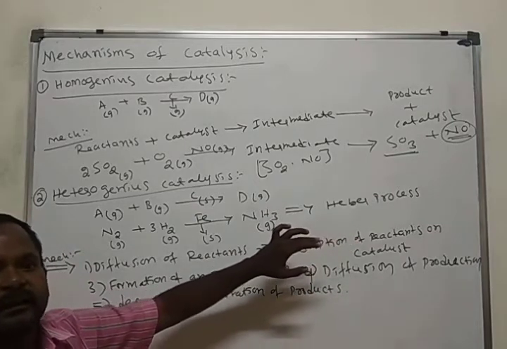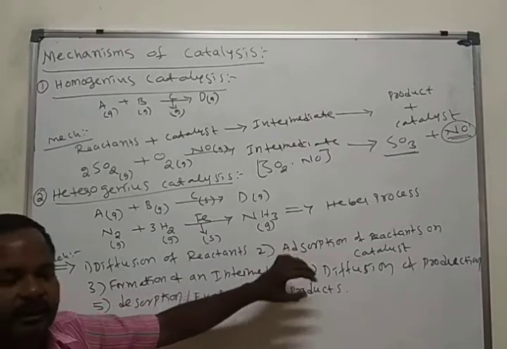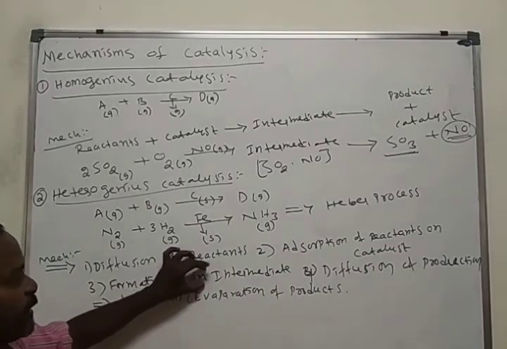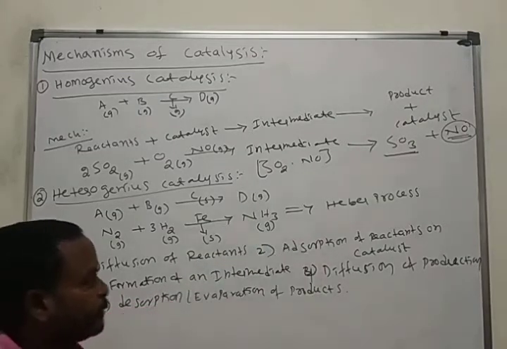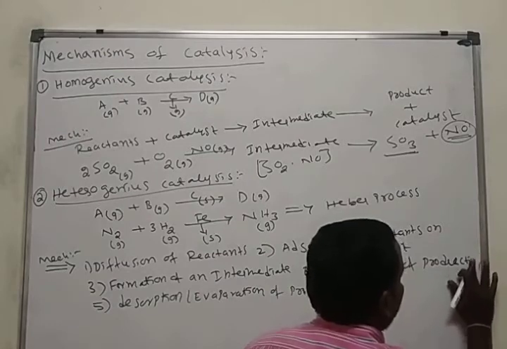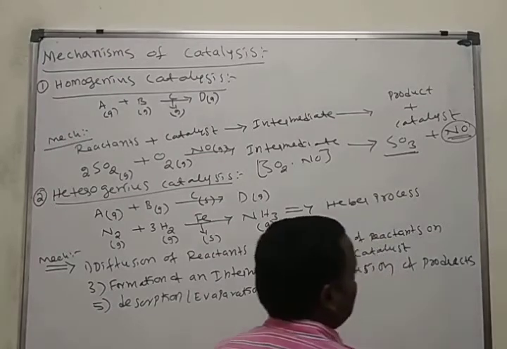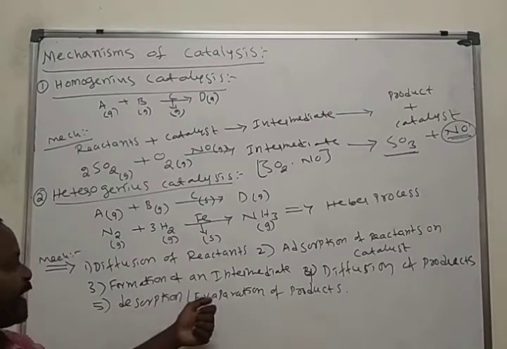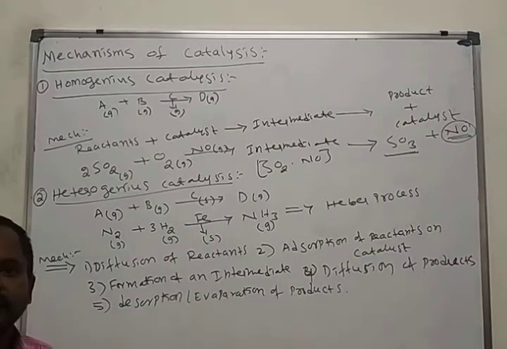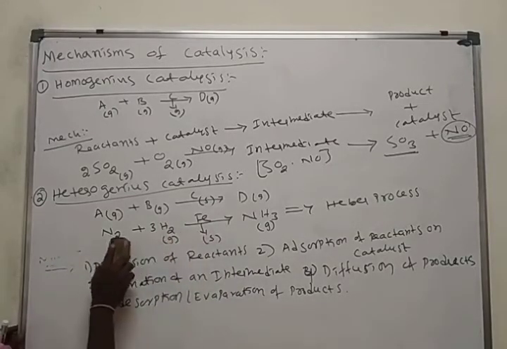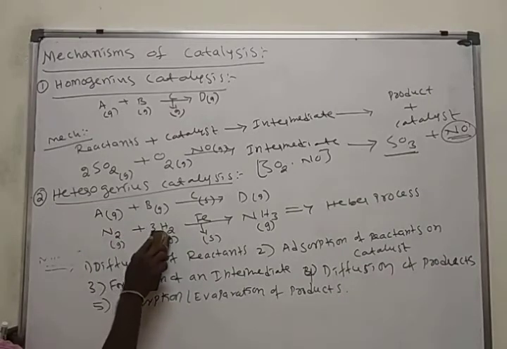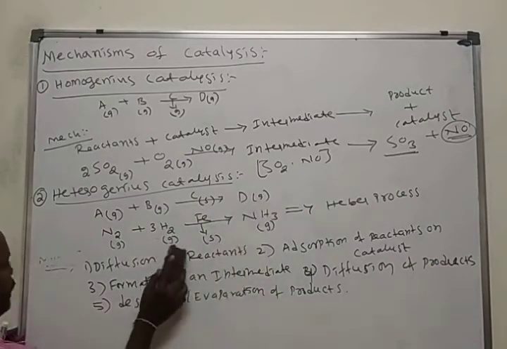In continuation, I will show this diagrammatically. The third one is formation of an intermediate. The fourth one is diffusion of products. Sorry, I wrote production here. Diffusion of products. Next, desorption or evaporation of products. These 5 steps are involved in heterogeneous catalysis. I am taking one example, and any other example we will discuss later. Here nitrogen reacts with hydrogen in the presence of iron, forming ammonia.